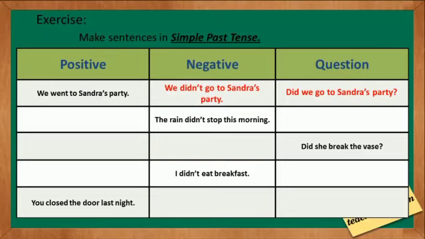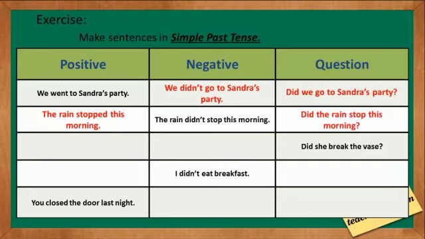Second sentence is the rain didn't stop this morning, and when we make the positive sentence we use the second form of verb. The rain stopped this morning. The rain didn't stop this morning. And the question is, did the rain stop this morning? So students, this is so simple and easy. I hope you are enjoying.